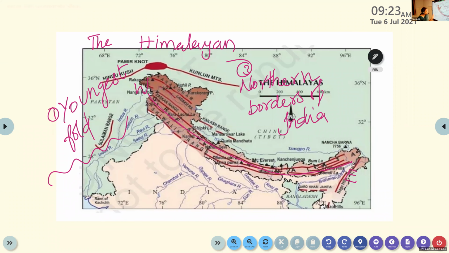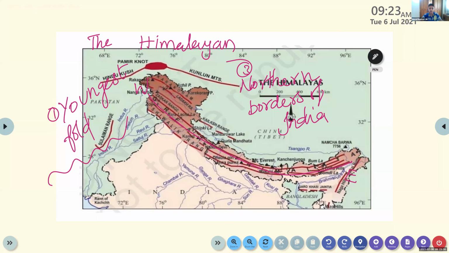If you look at the map again, you can see the Himalaya is lying in between two important rivers. What are the two important rivers?